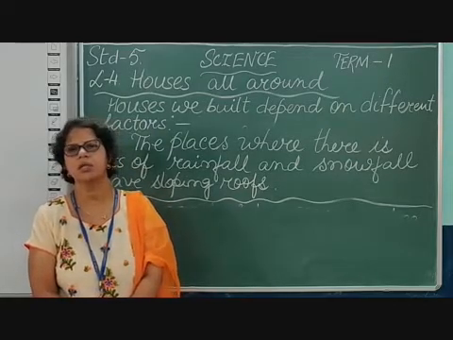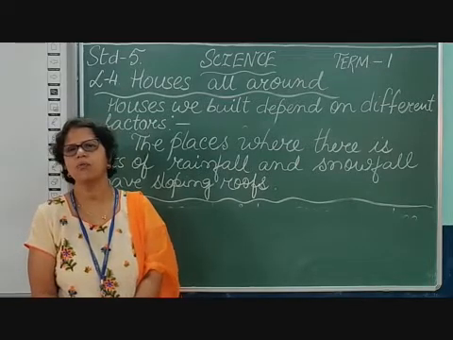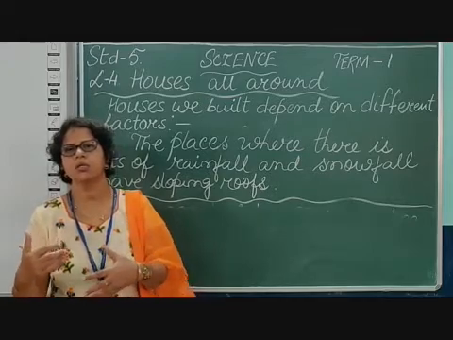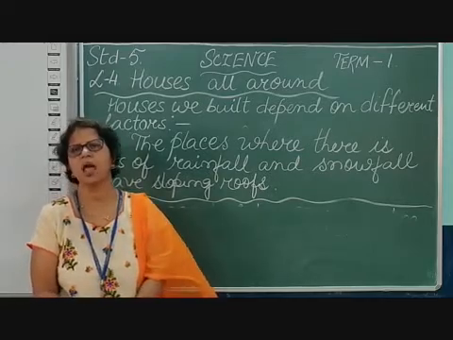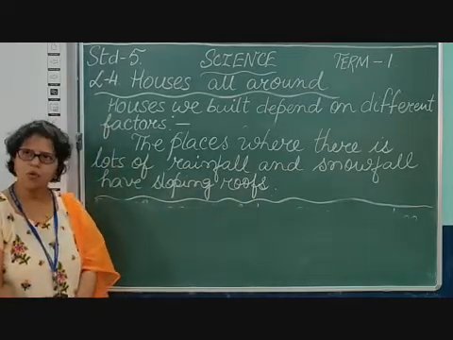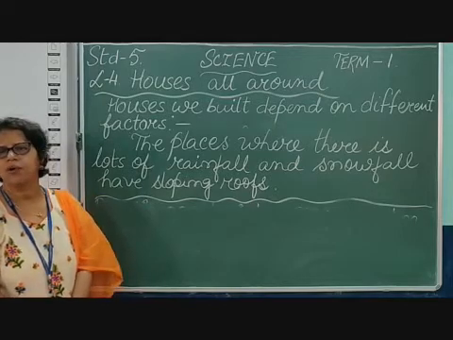They make light houses of wood and bamboo, which will not cause so much damage to their lives and property. So these are the types of houses depending on the climate of a place.